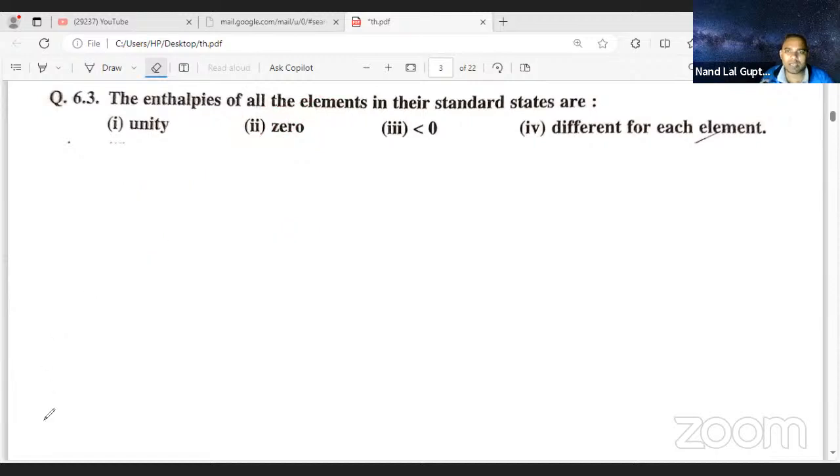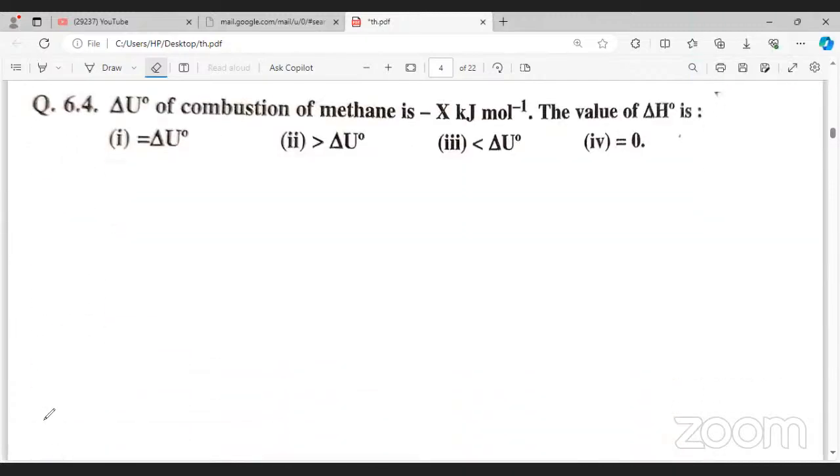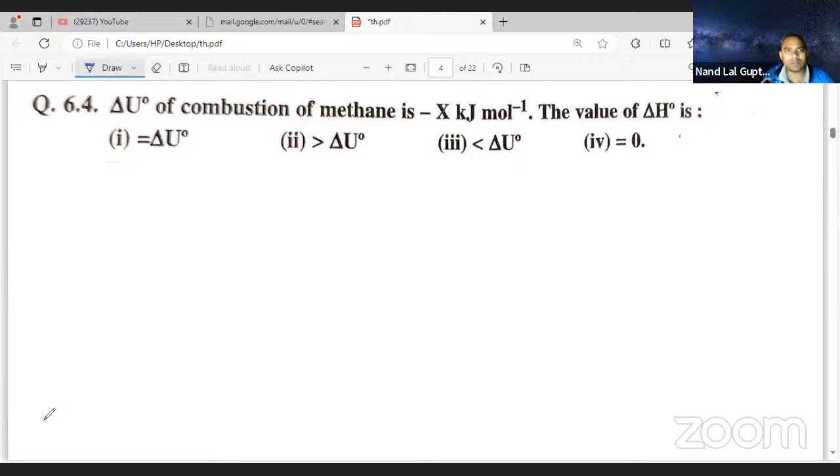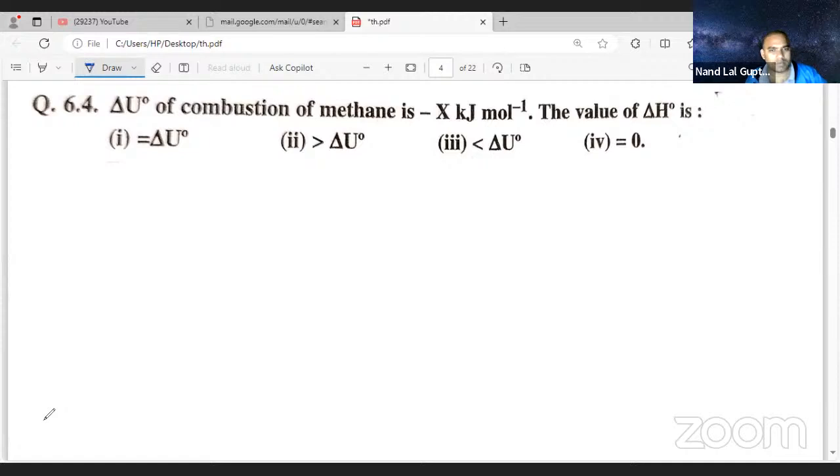Okay. Now the next one, what we are having, the question number 4. Let me tell you. Here is the question. Tell me this one. Question number 4. So minus x kilojoule per mole. Value of delta is 0. So this one, don't know. Okay.